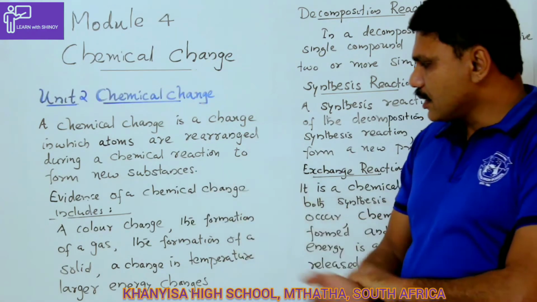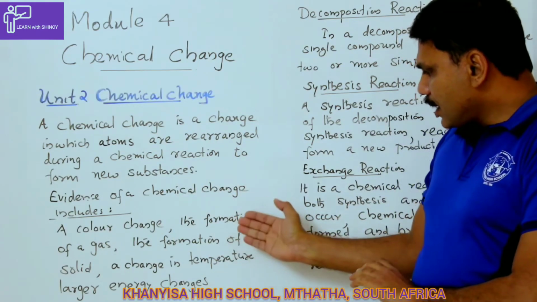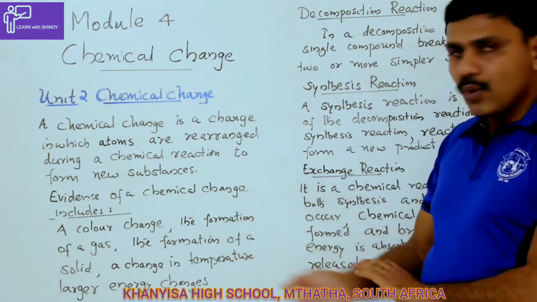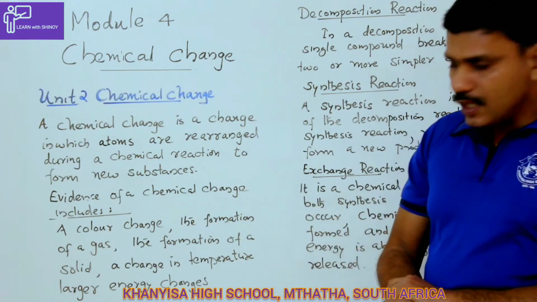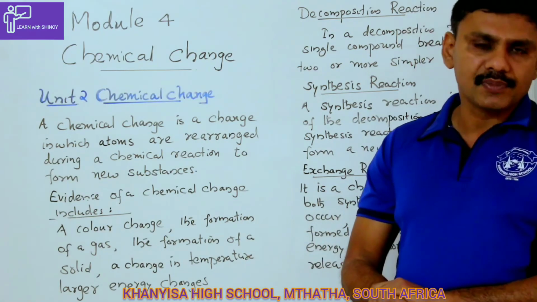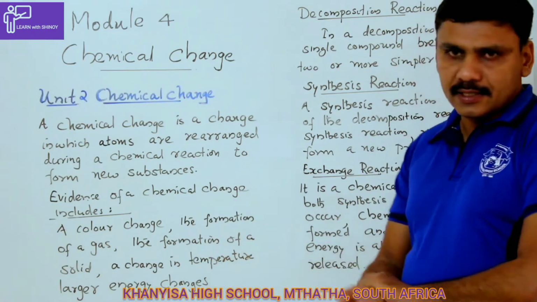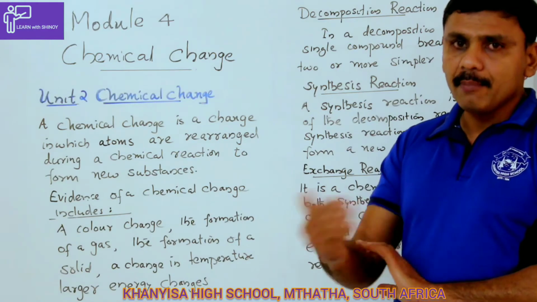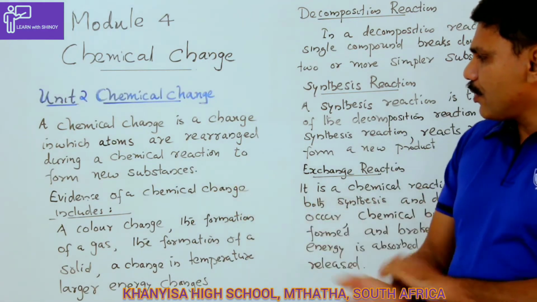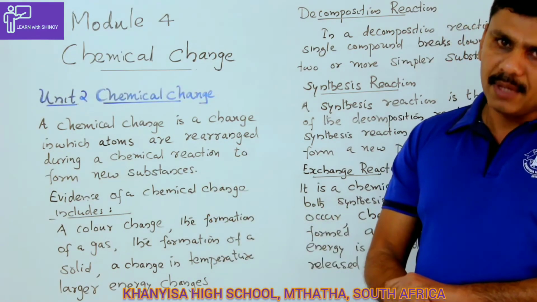Which are some indications? There can be a color change, there will be a formation of a gas, the formation of a solid, or that is a precipitate, a change in temperature because of the release or absorption of energy, and larger energy changes when compared with the physical change. So these are some evidences of a chemical reaction, or these are some indications of a chemical change.